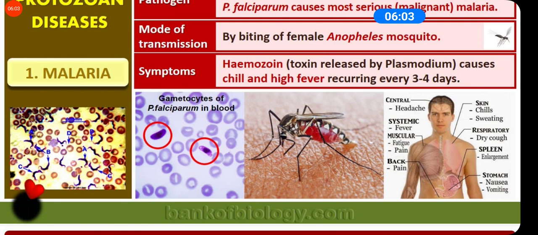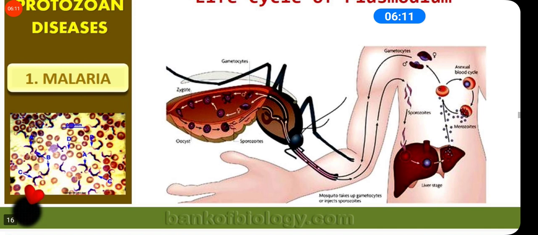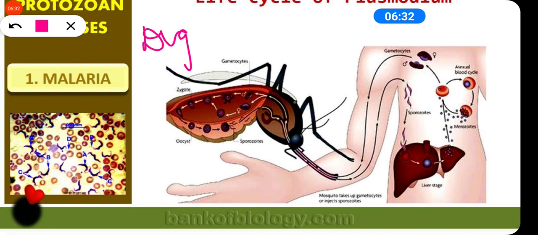You know that Plasmodium, which is a protozoan, is digenetic. What does that mean? It means that malaria is caused by the agent Plasmodium, which completes its life cycle in two hosts. That is why it is called digenetic. So there are two hosts: one is the primary host and the second is the secondary host.